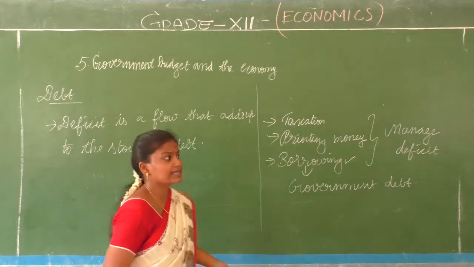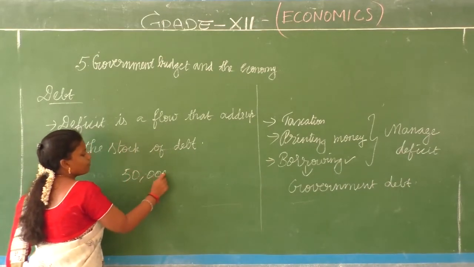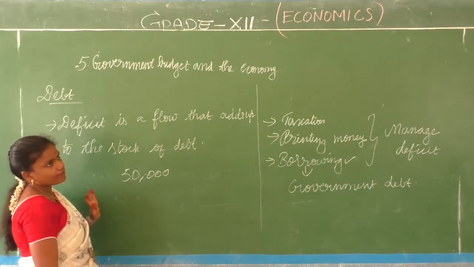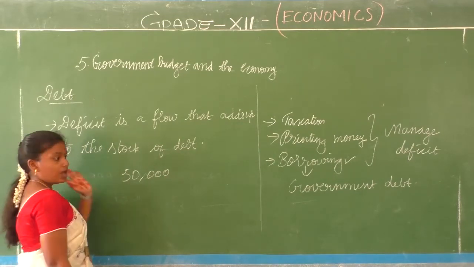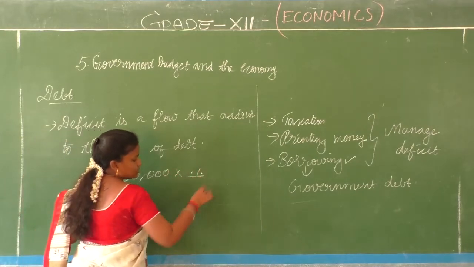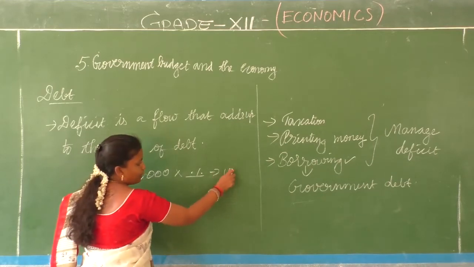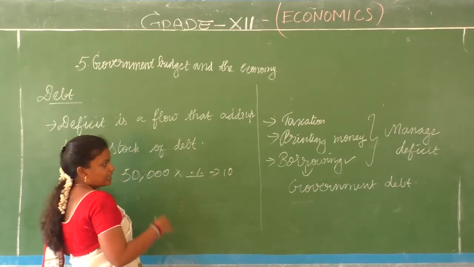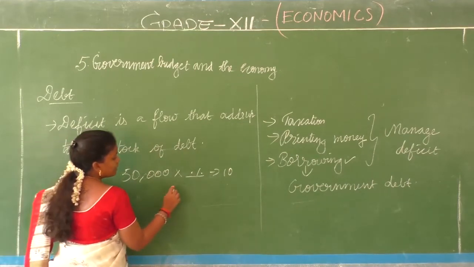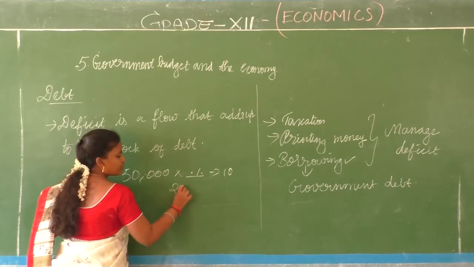For example, you have borrowed 50,000 as an individual. After about 10 years of paying, each year you have to pay somewhere around 500, or 1,000 or 2,000, whatever it is.